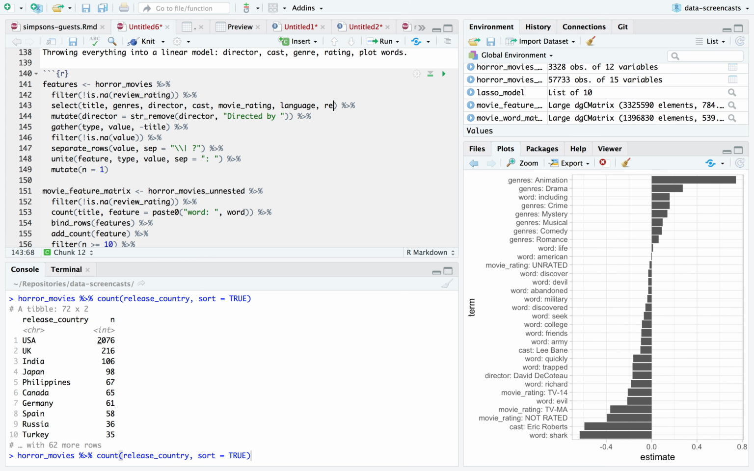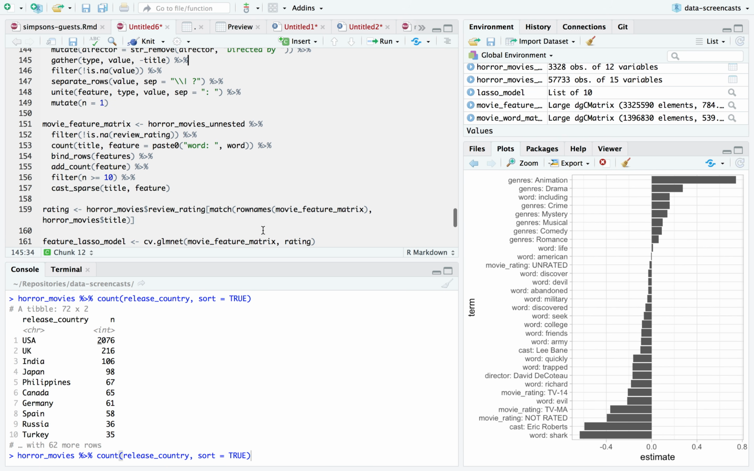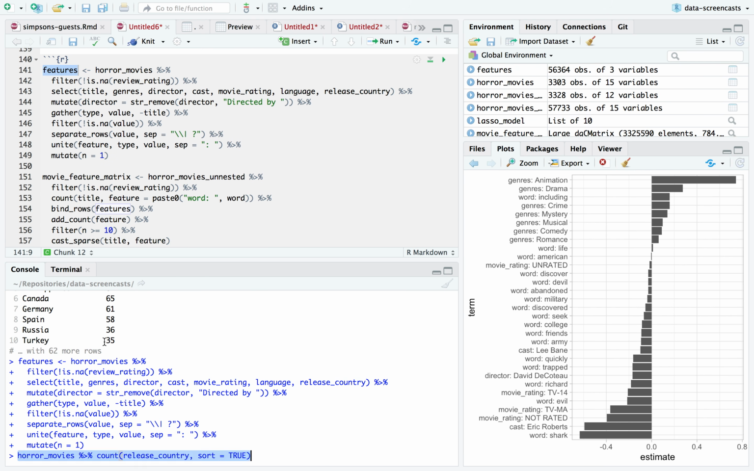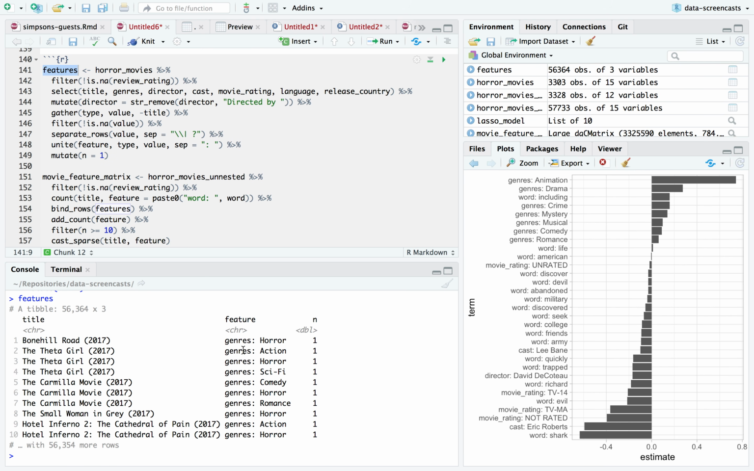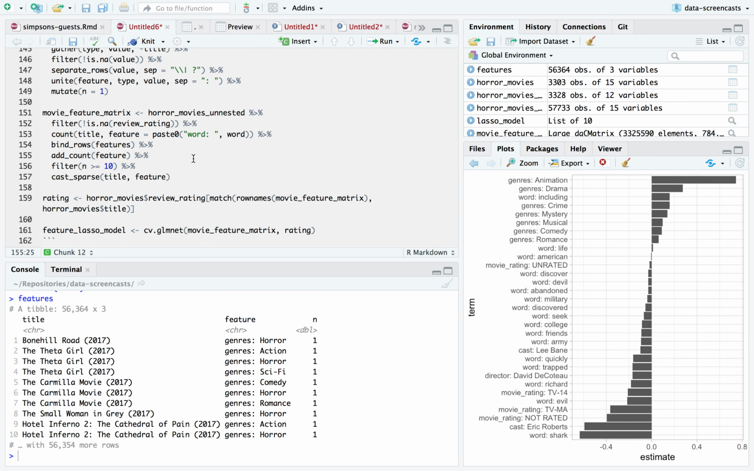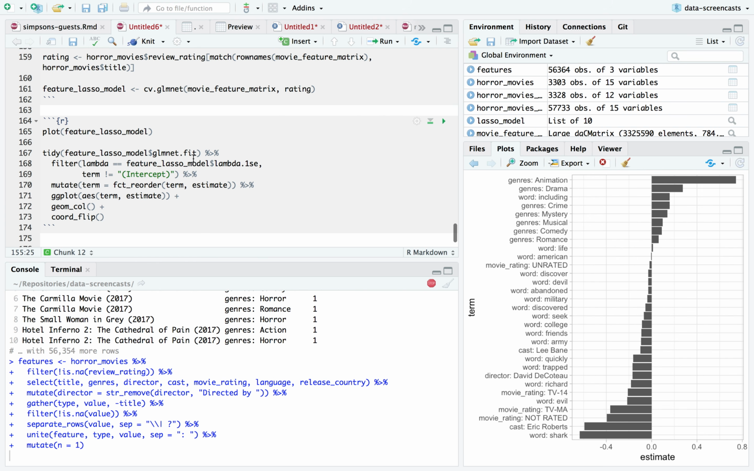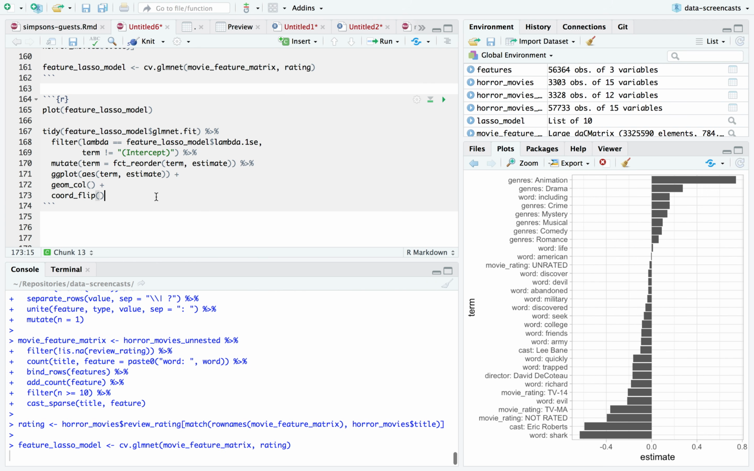I'm adding all these terms together, and all of these are going to be treated as categorical. They're going to be spread out, one row for every, here to show that we've got all of our features right here, genres horror, genres action, and so on. And then we get our features, we get our ratings, we create our predictive linear model.